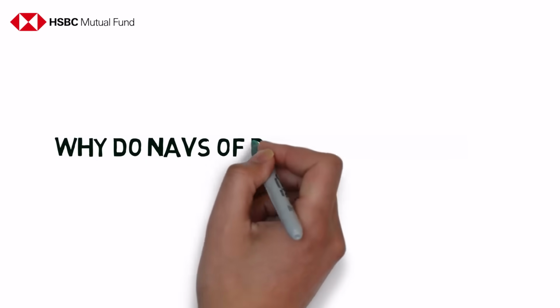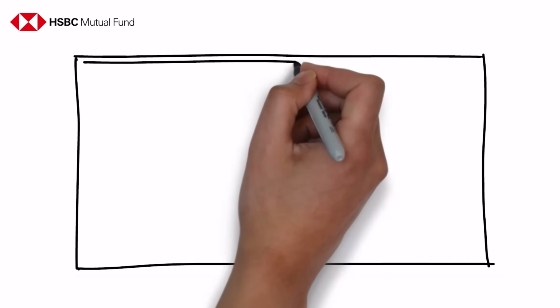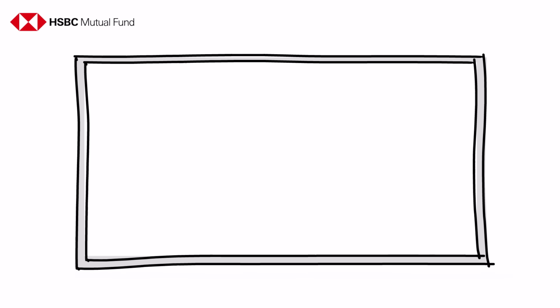Why do NAVs of debt funds fall? It is widely believed that NAVs of debt funds should not fall as they earn a fixed income in the form of interest. However, this is a myth. NAVs of debt funds do fall as the securities are marked to market on a daily basis.